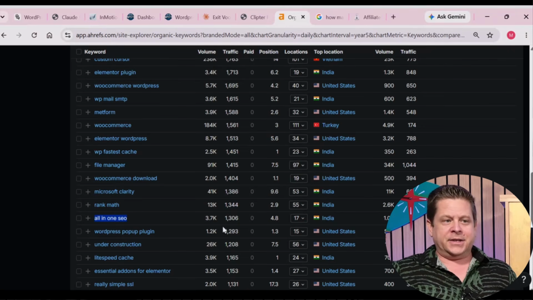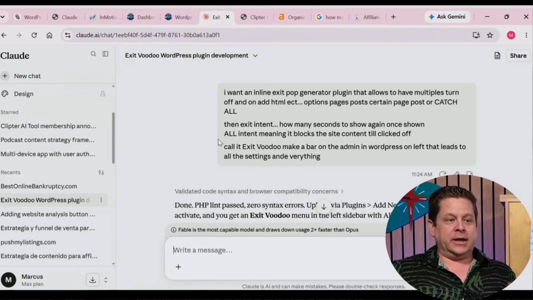And lo and behold, take a look at this one with 1,200 searches: WordPress pop-up plugin. Now, what we're doing here is we're actually creating a pop-up plugin. You can see the prompt is actually very simple. We named it Exit Voodoo. And what I did is I went here and said, I want an inline exit pop-up generator plugin that allows multiples, turning off and on, adding HTML and everything like that.